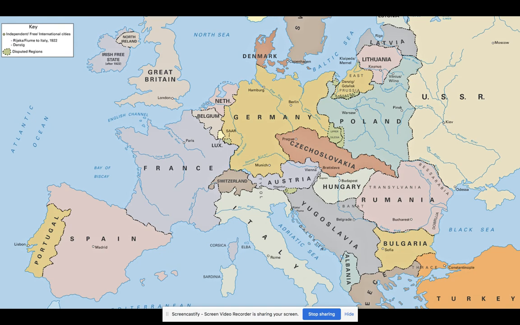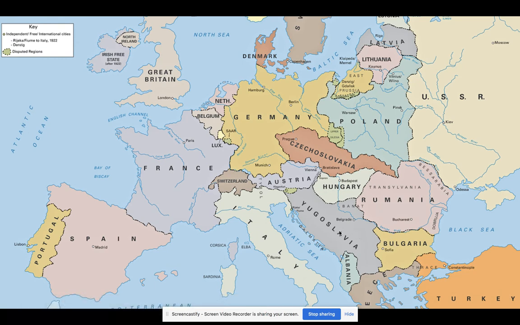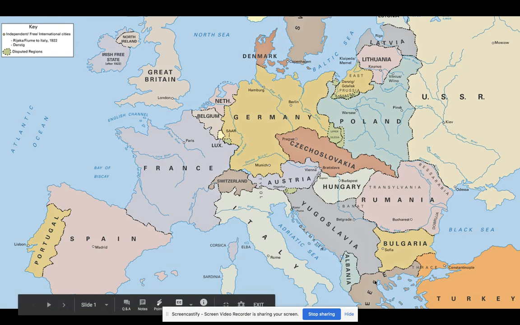Now, during this time period, between like the winter of 1940 and the spring of 1941, Germany takes over basically the rest of Europe, except for Switzerland and Spain and Portugal. Okay, so Germany invades and goes south into Hungary, Romania, Bulgaria, Yugoslavia, Albania, and Greece. Just takes over all of this area.